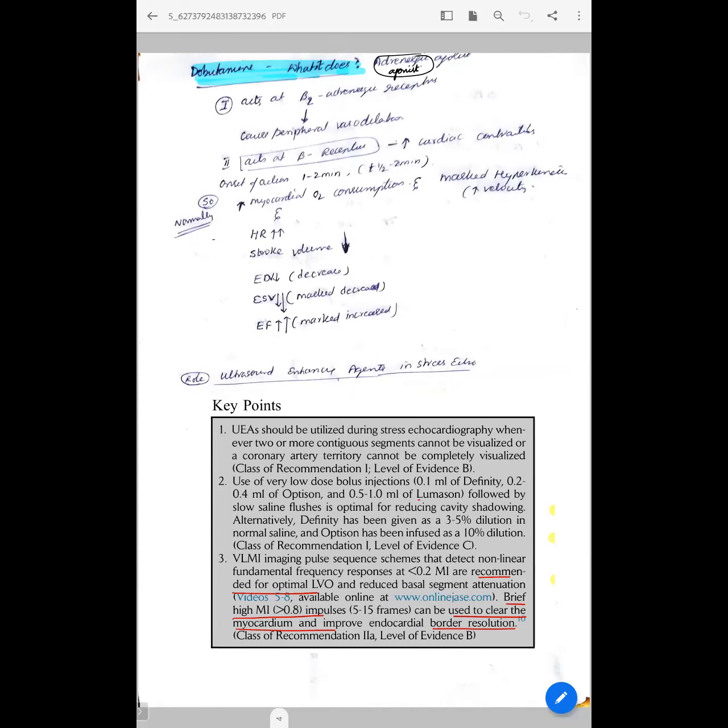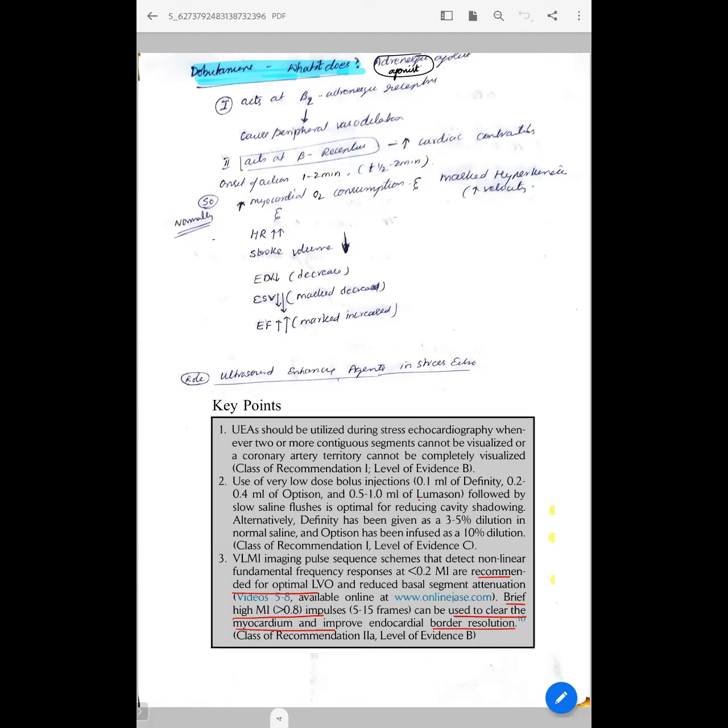So this physiology we have already discussed. It acts on beta receptors. Beta 1 receptor will increase the cardiac contractility, whereas beta 2 receptors will cause peripheral vasodilatation. Overall, this will increase the myocardial oxygen consumption and cause marked hyperkinesis, which predominantly increases the heart rate and contractility. And stroke volume may decrease or may not change. End diastolic volume decreases, end systolic volume decreases markedly, and overall EF increases.